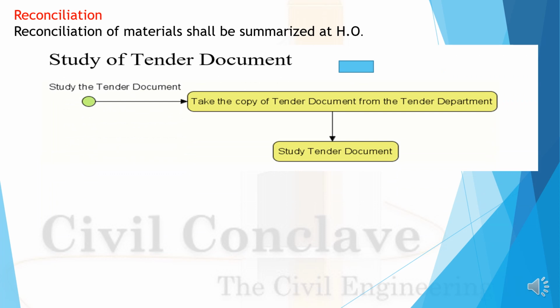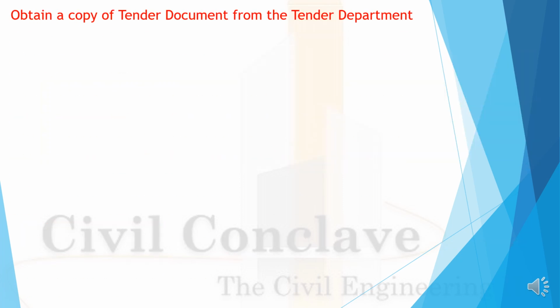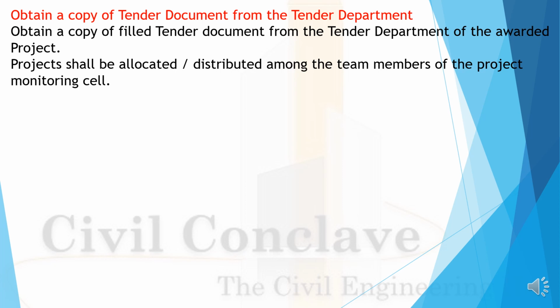This is the methodology for studying the tendering document. To study the tender document, collect the copy of the tender document from the tender department. Obtain the tender copy of the awarded project from the contract department for detail. Collect the filled tender document from the tender department of the awarded project. The project shall be allocated and distributed among the team members of the project monitoring cell.